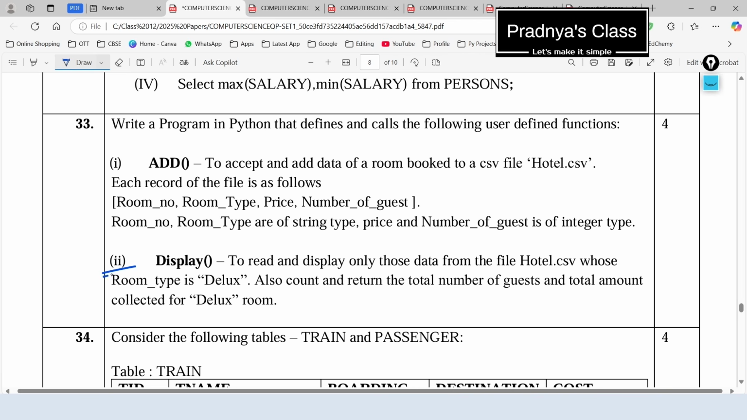We are proceeding to the second part of the same question. In this we need to write a display function. It will read and display those data from hotel.csv whose room type is deluxe. Also we need to count and return the total number of guests and total amount collected for the deluxe room.